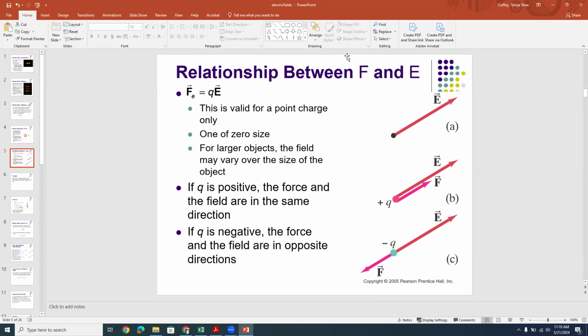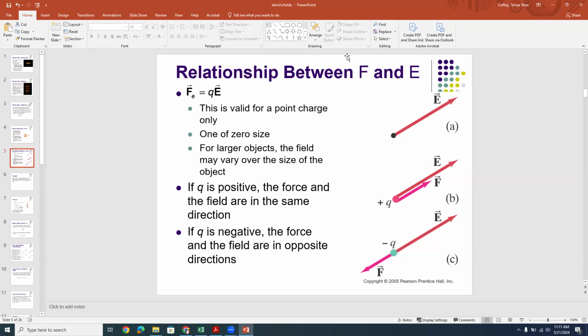Now, if the point charge is positive, then the force and the field are in the same direction. So that's scenario B there, okay, where you have the shorter pink arrow being the force, and then the larger red arrow being the electric field in space. Scenario A is just the field sitting there being all happy by itself. And then here comes the charge, and F equals QE means that F and E are going to point in the same direction and be parallel if Q is positive.